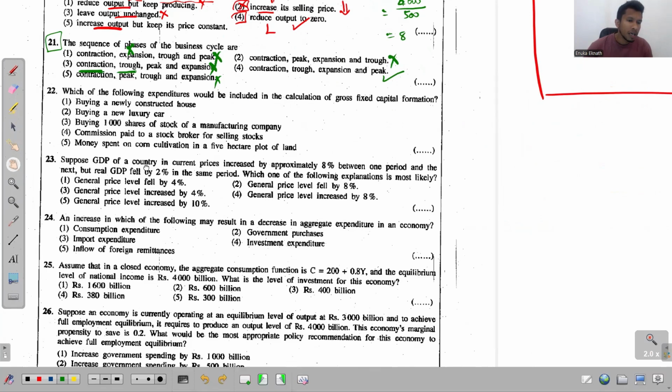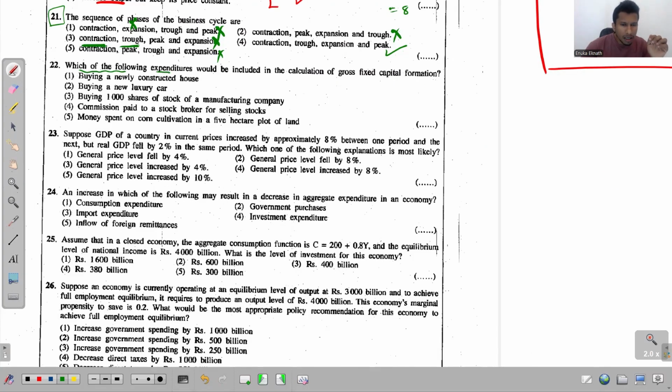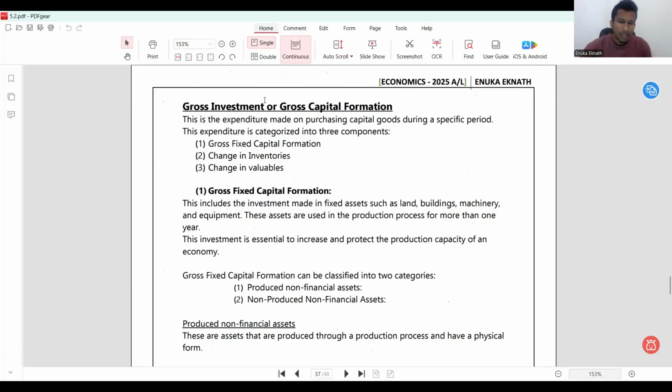Now look at this question 22. Which of the following expenditures would be included in the calculation of gross fixed capital formation? Okay, so before I show you the answers, let me just show you the note related to this gross fixed capital formation. Right, look at this one. Here you get the note related to gross investment. If not, we just recognize that as gross capital formation. And here I'm telling you, this is the expenditure made on purchasing capital goods during a specific period.